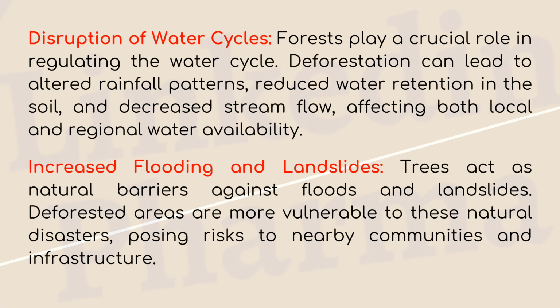Deforestation can lead to altered rainfall patterns, reduced water retention in the soil, and decreased stream flow, affecting both local and regional water availability. Increased flooding and landslides. Trees act as natural barriers against floods and landslides. Deforested areas are more vulnerable to these natural disasters, posing risks to nearby communities and infrastructure.